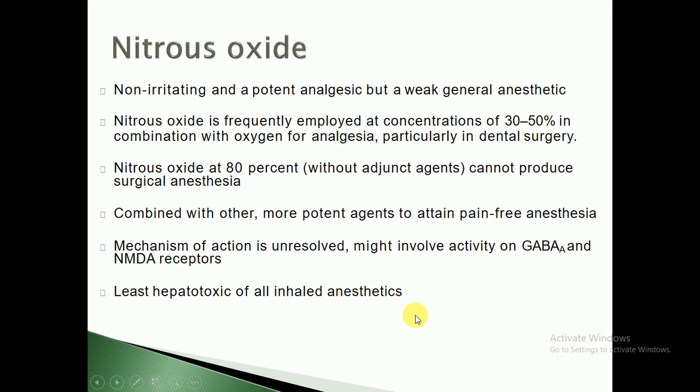Another agent is called nitrous oxide. Nitrous oxide also belongs to the inhaled anesthetics. Nitrous oxide is non-irritating and a potent analgesic, but a weak general anesthetic agent. It is frequently employed at a concentration of 30 to 50% in combination with oxygen for analgesia, particularly in dental surgery.